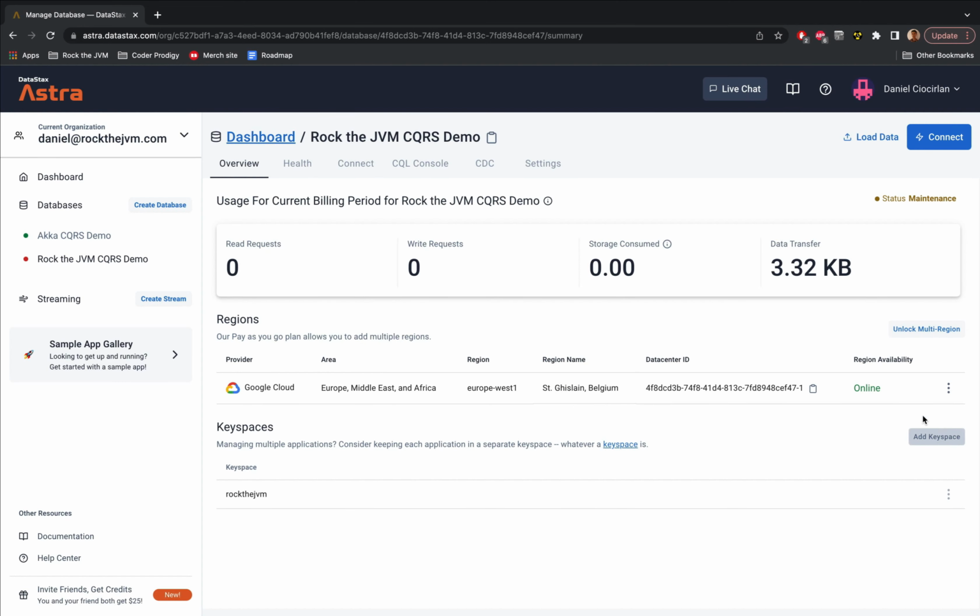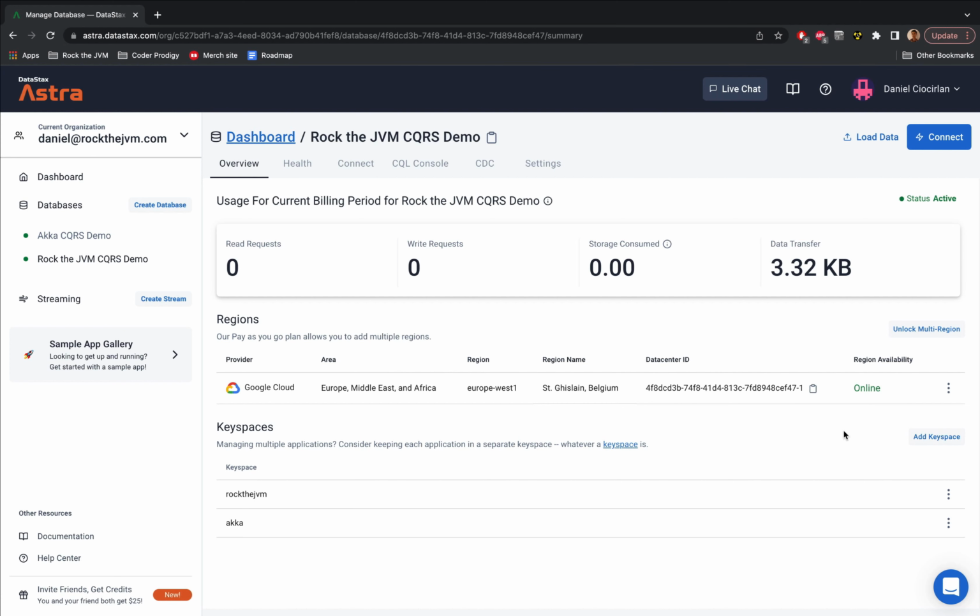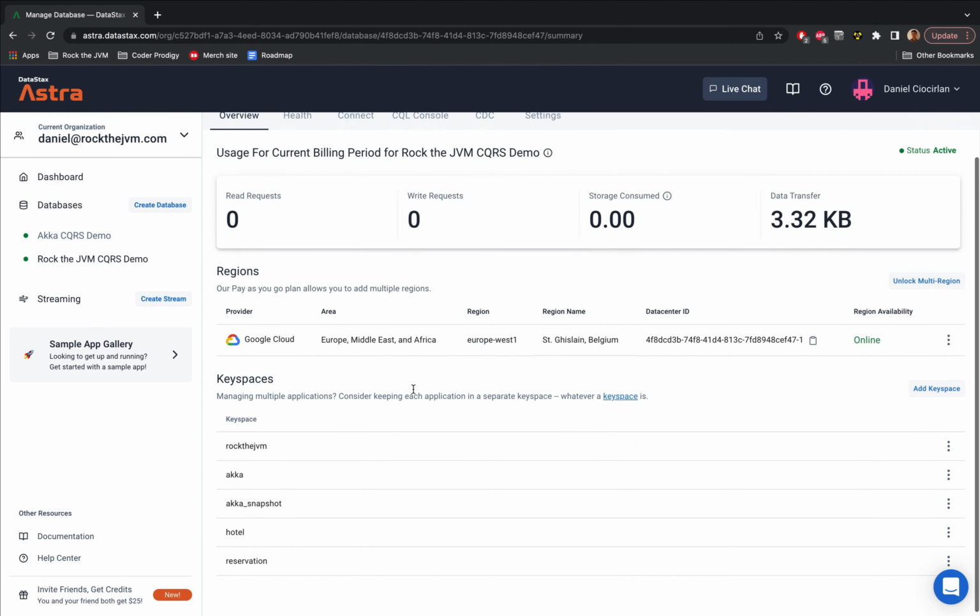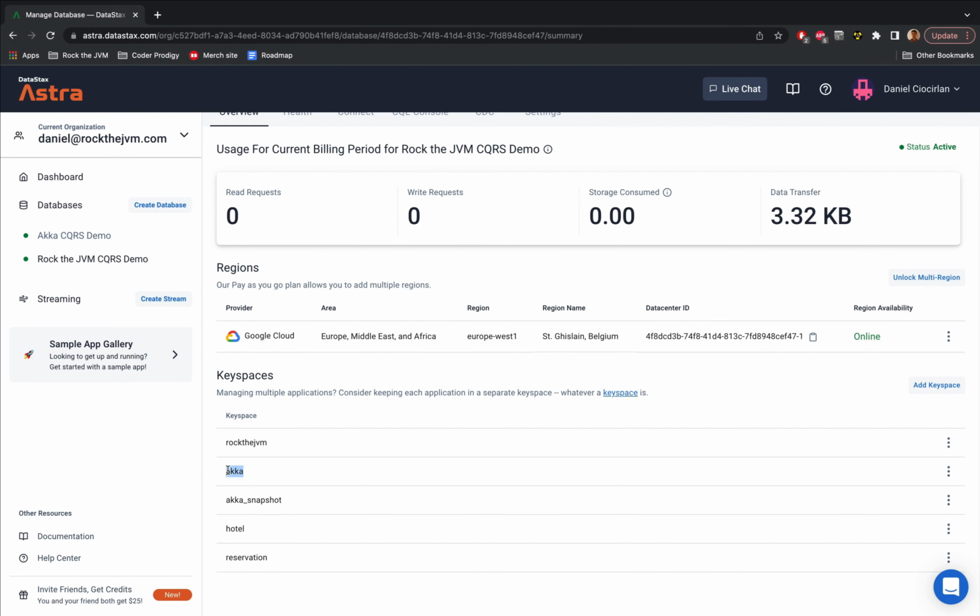And unfortunately, the UI has a little bug because after you create the key space, this little button is blocked, so you need to refresh the page. And I'm going to have to add all the key spaces, including hotels and reservations. So you can pause the video until you have 4 major key spaces. We have Akka, Akka snapshot, we have hotel, and reservation.